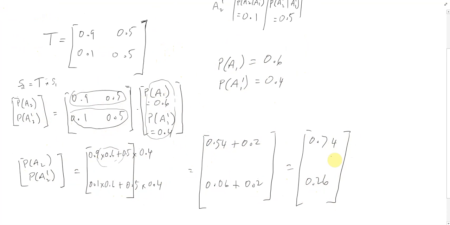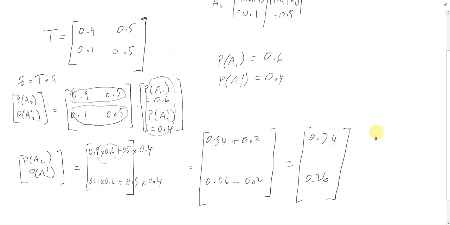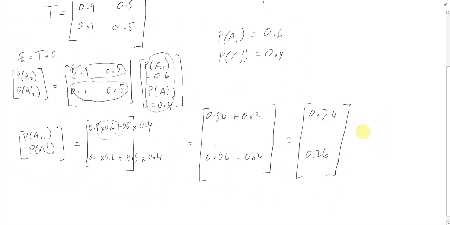You can see that these add to 1 because obviously they have to either win or lose their second game. So the probability that they win their second game, no matter what happens in their first game, is 0.74. And the probability they lose their second game is 0.26. So yeah, there you go. That's how you can use transition matrices to figure out the next state.